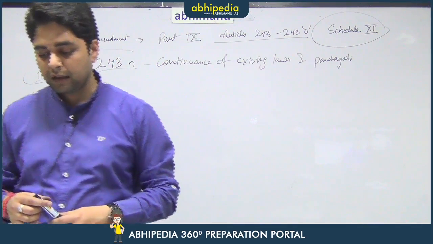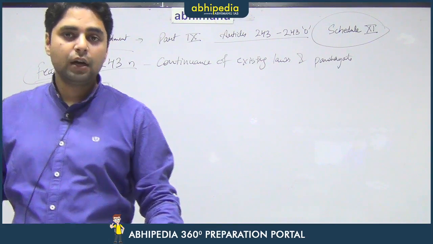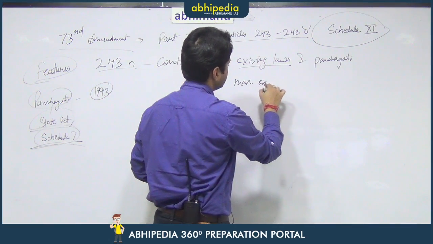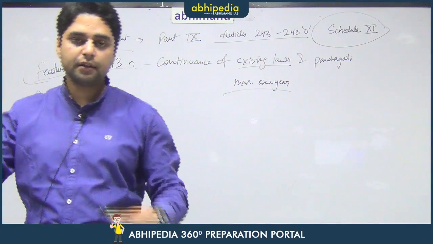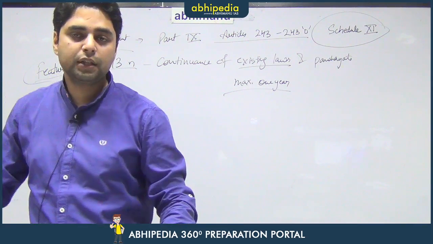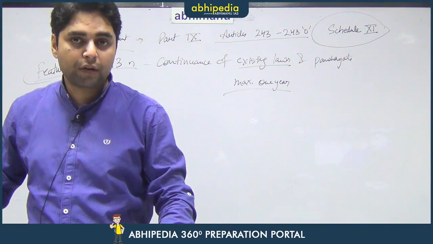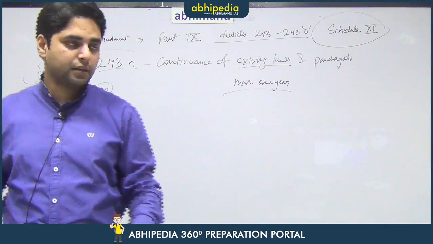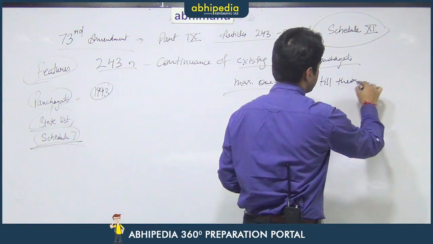So, this provision stated that all other existing laws in the different states shall continue for a maximum of 1 year from the implementation of the 73rd Amendment. They have to modify their laws in accordance with the 73rd Amendment within a maximum of 1 year of its implementation. And if panchayats are already going on under the previous laws, they shall also continue till their term expires. The panchayats that are continuing shall continue till their term expires.